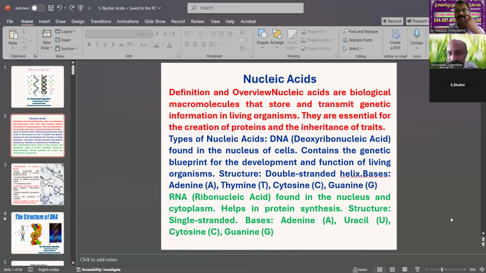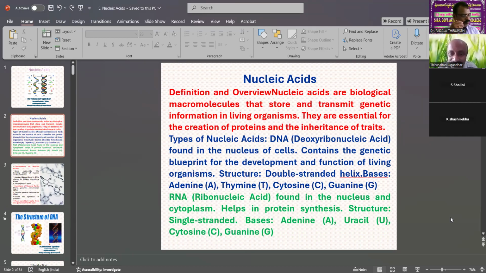They are essential for the creation of proteins and the inheritance of traits. Inheritance means carrying parental or genetic characters from the parent to the daughter generation. So the types of nucleic acid are 2 types.